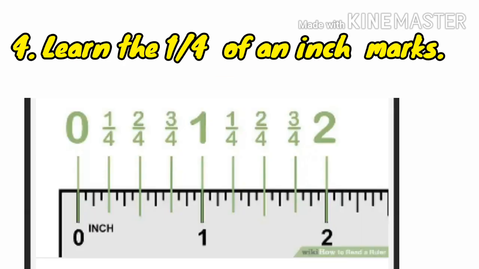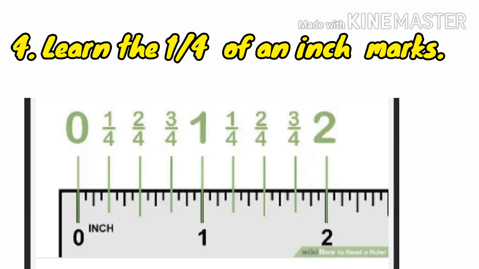Number 4, learn the 1/4 of an inch marks. Halfway in between each 1/2 inch line, there will be a smaller line that denotes a 1/4 of an inch. In the first inch, these marks will mark 1/4, 1/2, 3/4, and 1 inch. Although the 1/2 inch and 1 inch marks have their own lines, they are still part of the 1/4 of an inch measurements because 2/4 of an inch equals half an inch and 4/4 of an inch equals 1 inch.